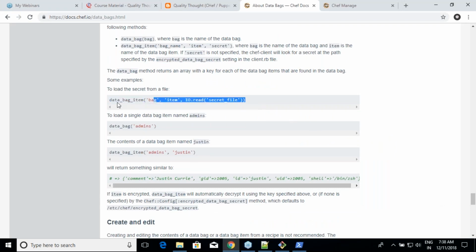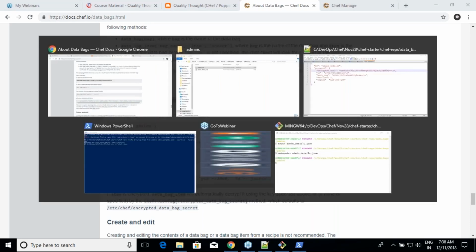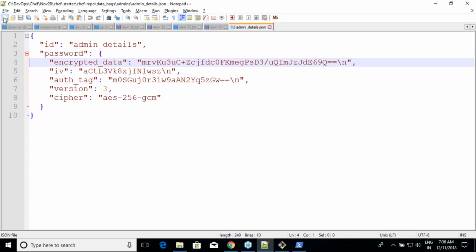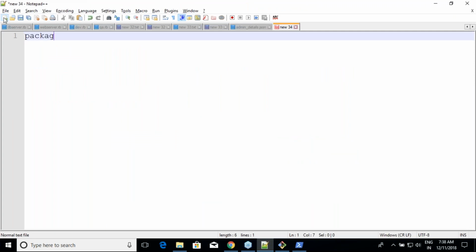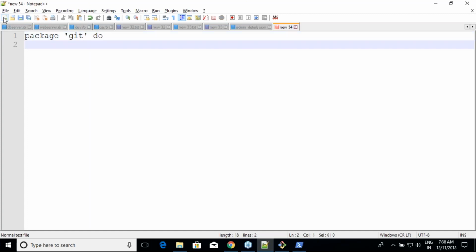Let me replace all of this. Assume that this is my recipe and I've written something like package of get, do, action install,